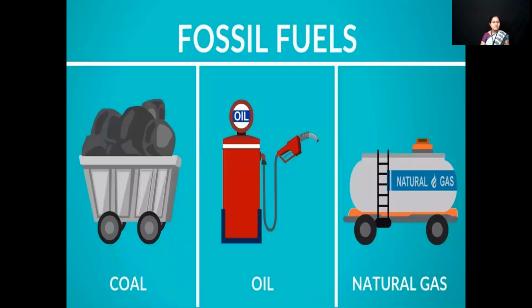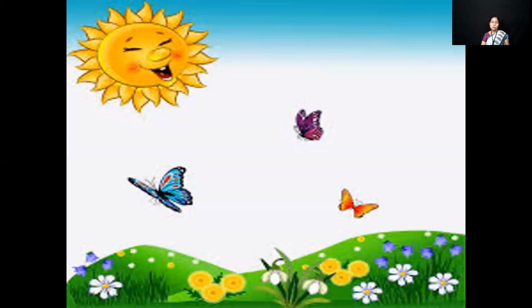Fossil fuels such as coal, petroleum, and natural gas are the main source of heat energy for us. These fossil fuels also derive energy from the sun. So we say that the sun is the ultimate source of energy. It is essential for life. The sun is a renewable source of energy and it is an infinite source of energy.